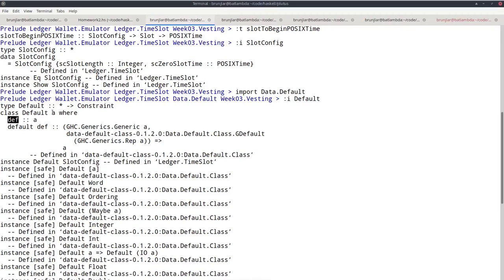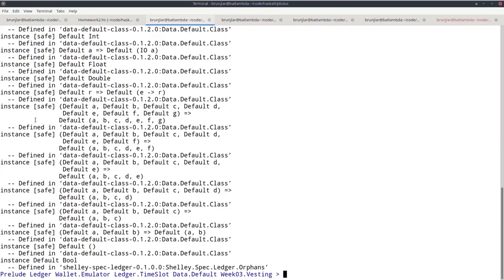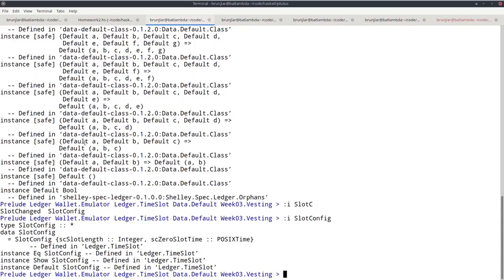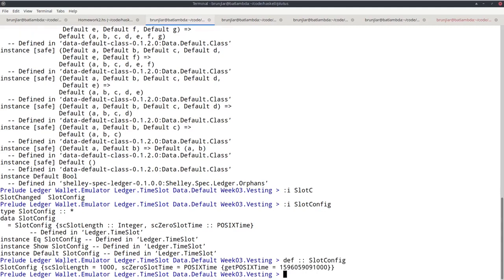So if a type a is an instance of class Default, then by using def we get an a. So the idea is that that is then the default value. And if we check slot config again, then now that we imported Data.Default, we see it is indeed an instance of Default. So by using def and telling the compiler what type we are interested in, we get the default slot config.